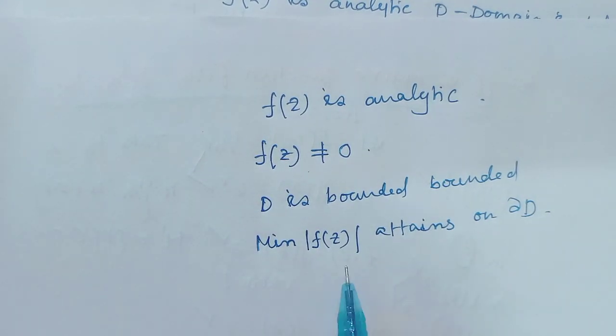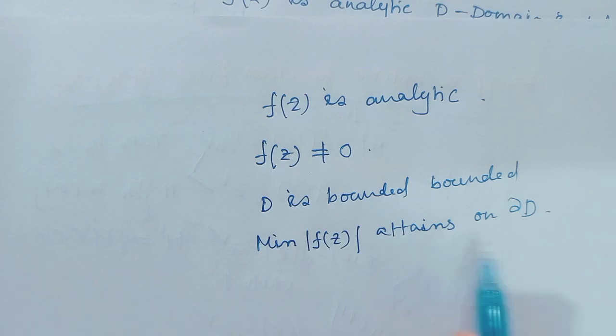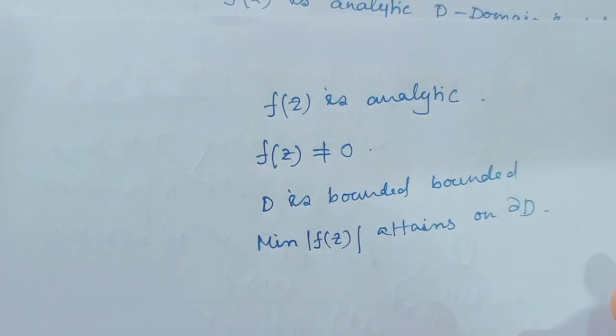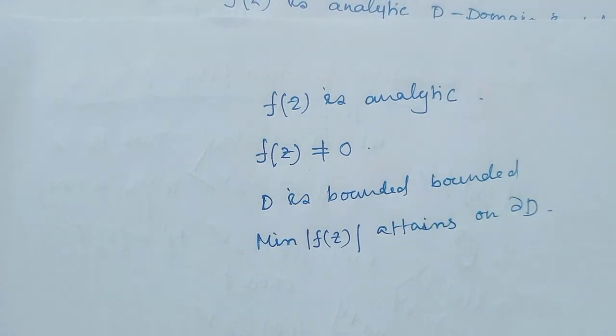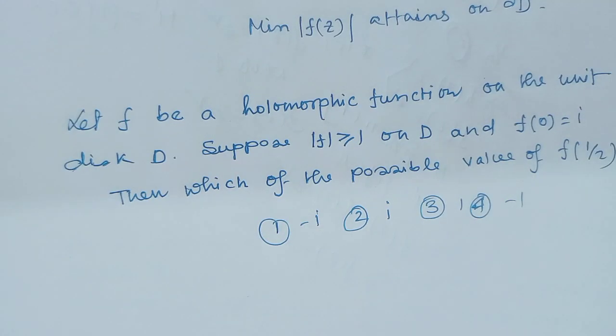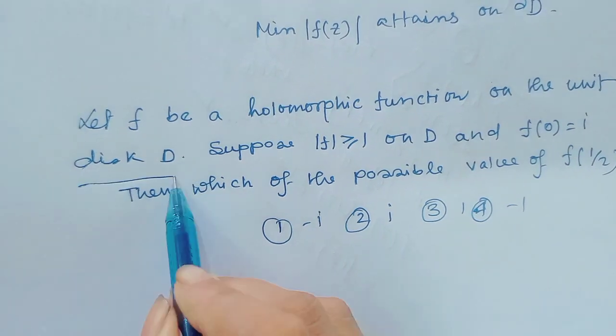If the minimum value of f(z) attains in the interior point of the domain D, that implies f(z) is a constant function.